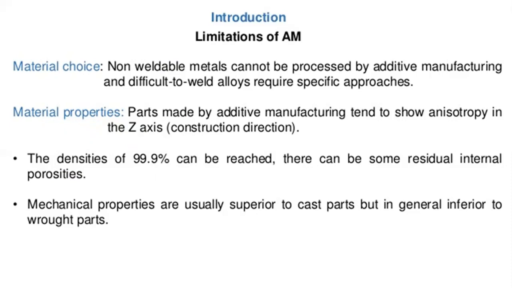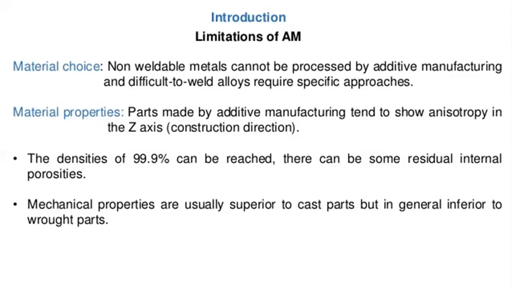There can be some residual internal porosities. So in that process, 99.9% is reached, some small cracks can develop, and the density of that product can be low compared to other manufacturing processes. So that is one limitation of the additive manufacturing process.